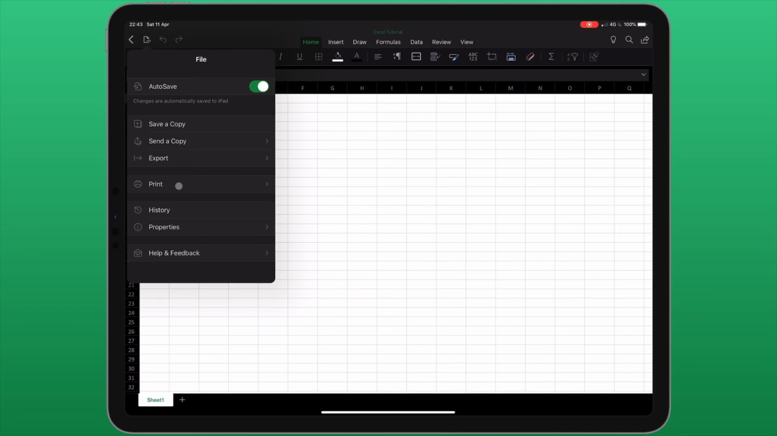From here we can print, we can view the document history and properties. We can also get help and feedback to use this app.